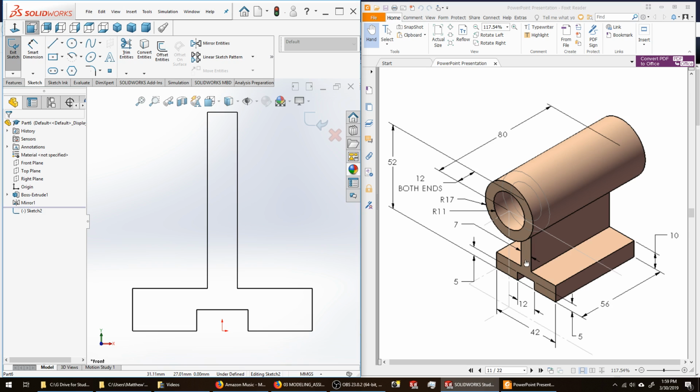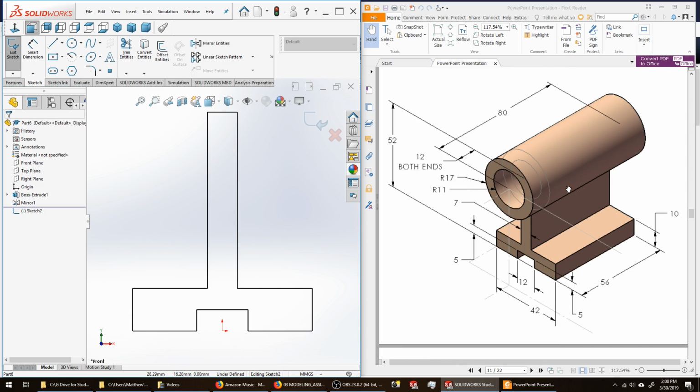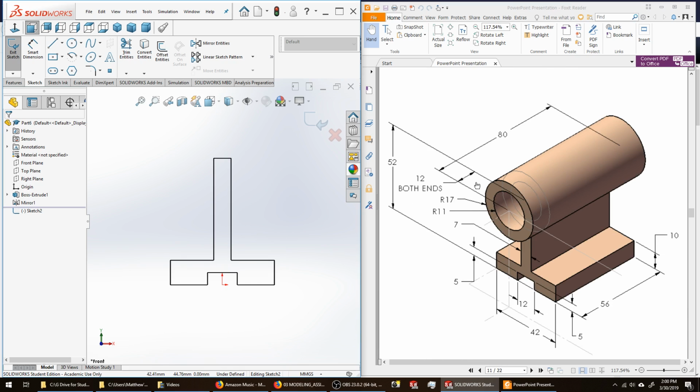If I had created the sketch on this face, it would be more difficult to extend 12 millimeters off in either direction. So I chose my front plane as my sketch face, and then I can use mid-plane to extrude my upper cylinder 80 millimeters total, or 40 millimeters front, 40 millimeters back, and that will give me my 12 millimeter overhang. So I'm going to draw the circles that will create my cylinder.